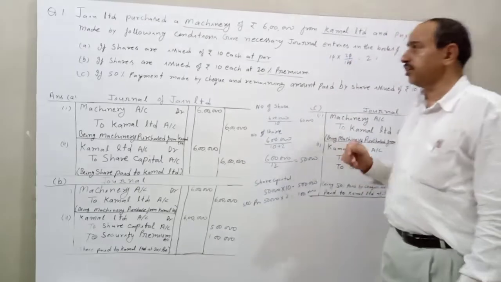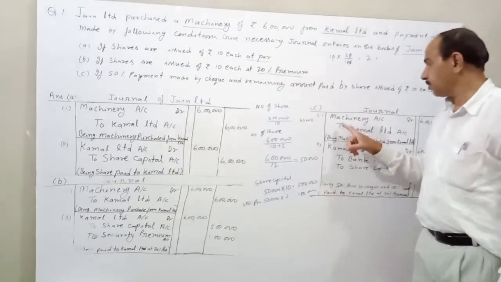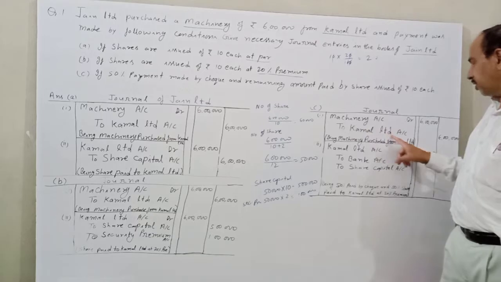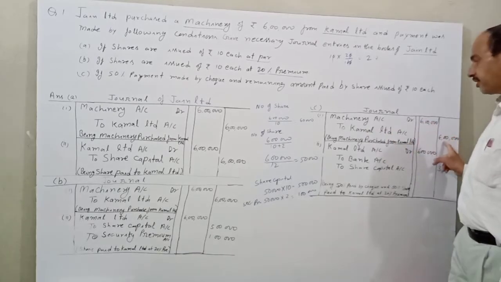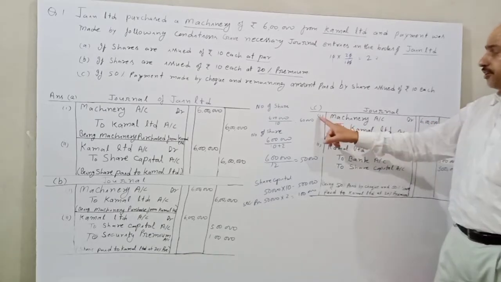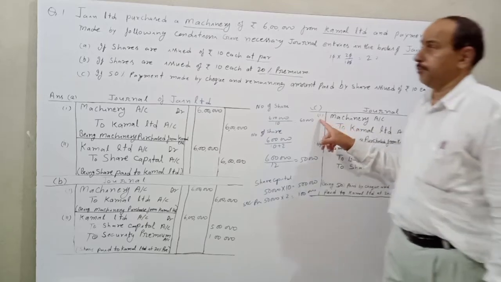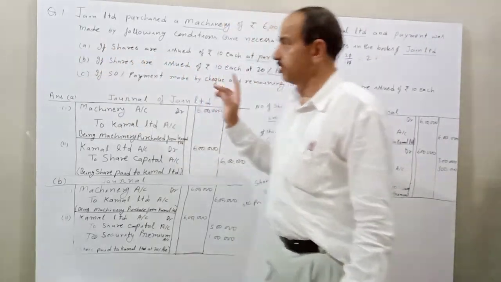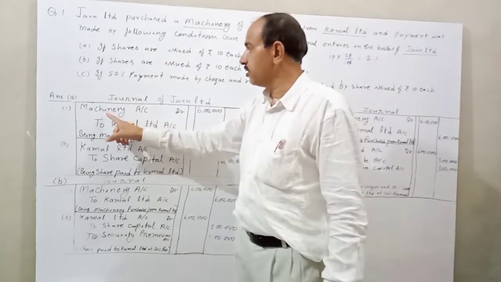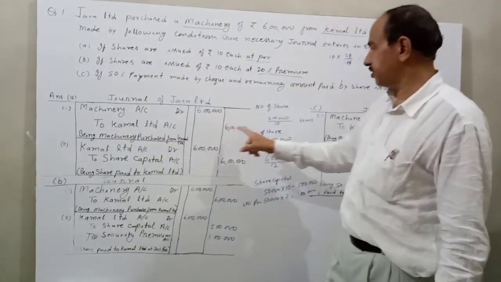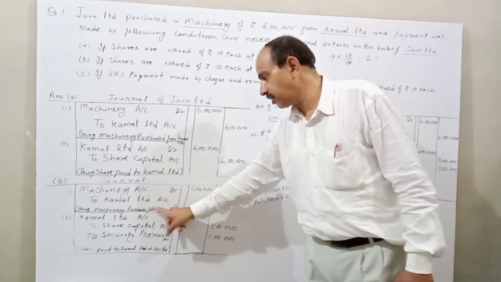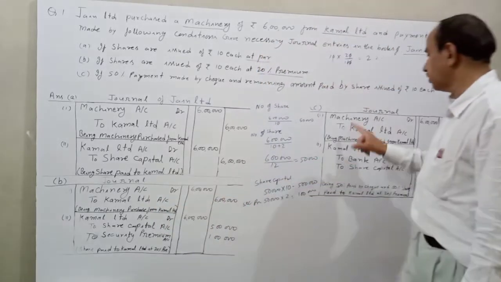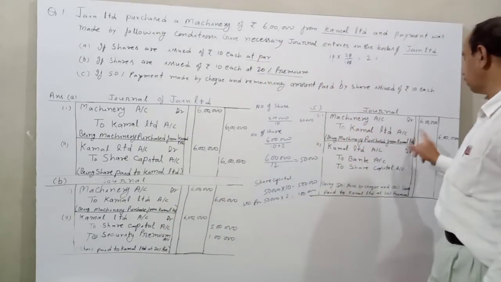So we will pass the entries. Machinery account DR to Kamal Limited 6 lakh. The first entry is the same in all these situations: machinery account DR to Kamal Limited 6 lakh.